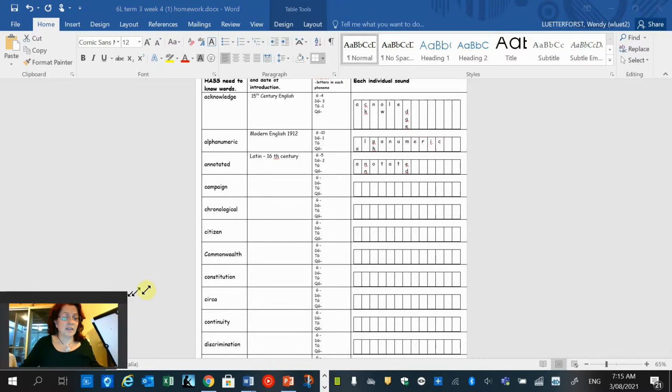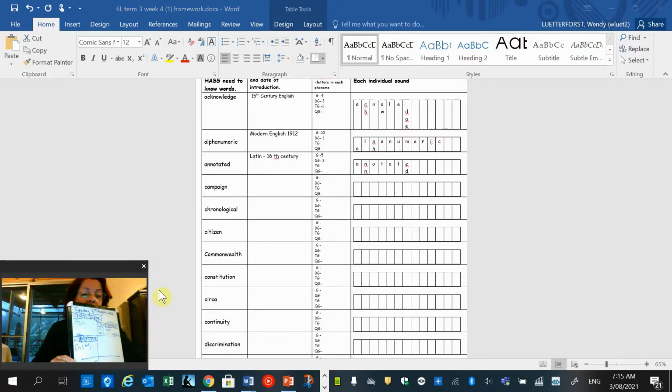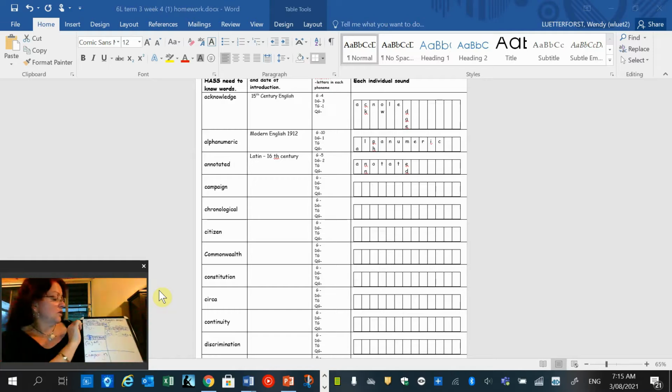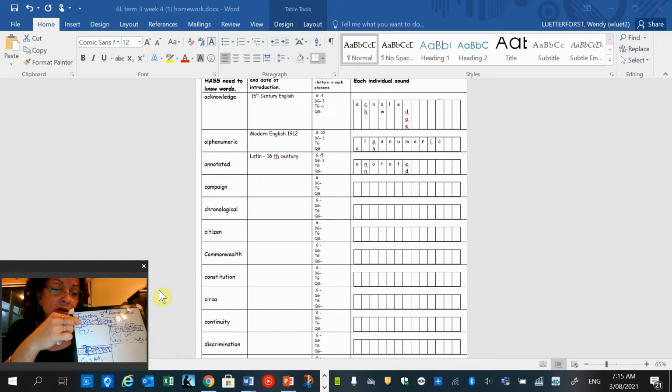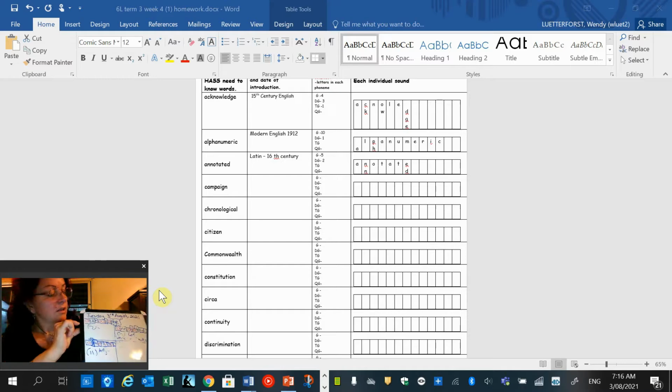You can do it either way. You can fill this sheet out and email it back, or you can rule up your book with the date. Now for all work in your book, make sure you put the whole date in at the start of the day. Tuesday, 3rd of August 2021, and call it spelling. And we would rule up our sheet with 12 boxes, wouldn't we, at school? Then you'd write acknowledge in red and blue. A, k, n, o, l, e, j. Then there's one box, one letter, one word, and here it is here.